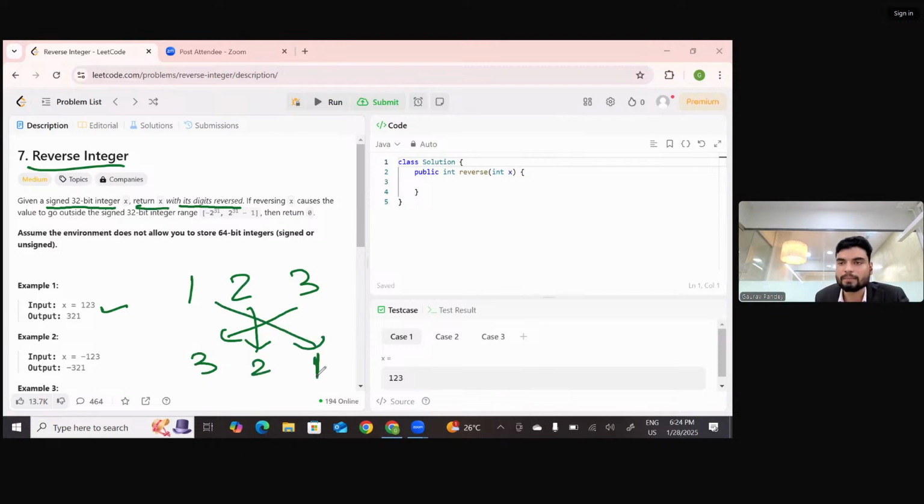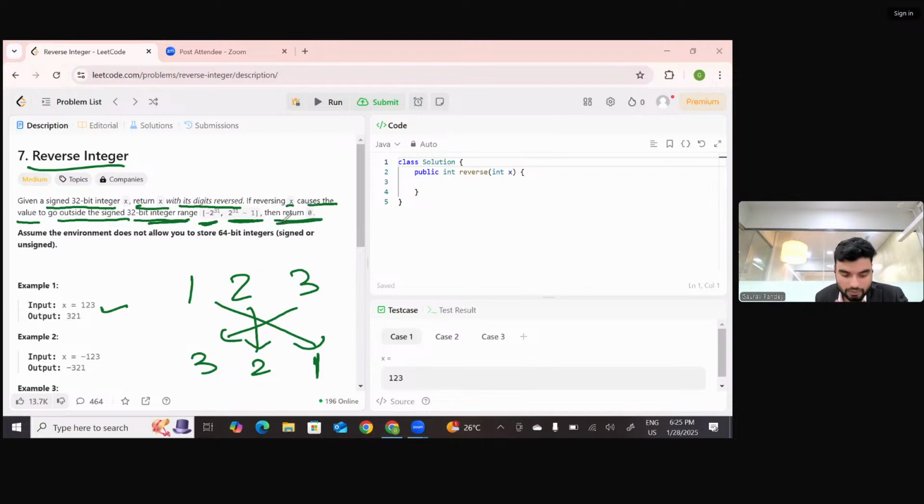Now this is 321. This is the problem. Now I'll read further. If reversing x causes the value to go outside the signed 32-bit integer range, which is minus 2 to the power 31 to 2 to the power 31 minus 1, meaning if the integer value goes beyond this limit, then return 0.